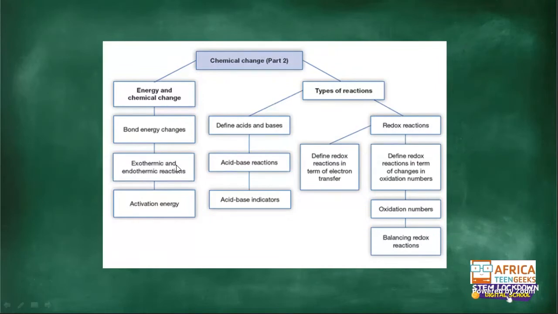But also bear in mind, guys, do not forget everything that we've done in chapter 5, because it's all chemistry. You might find that in the future there will be some reactions that remind you of the stuff that you did in chapter 5. And then after that, we're going to work with the types of reactions, defining acids and bases. And basically in this part, we're going to start understanding how each element is combined together and how they form bonds together. The defining acids and bases, indicators, and also the reaction itself, how does it actually come about.